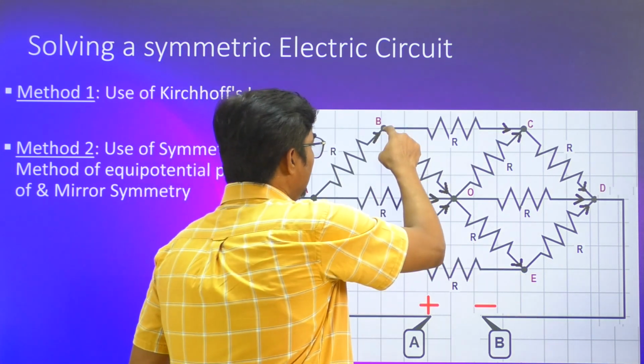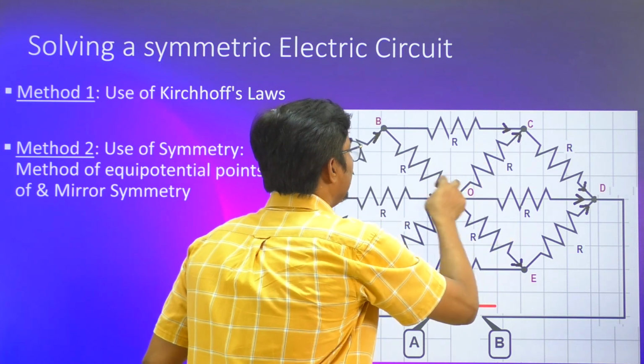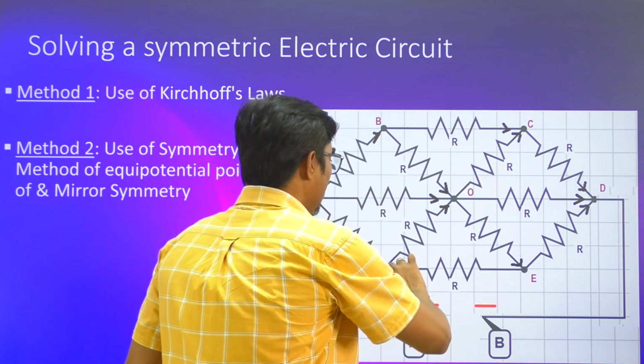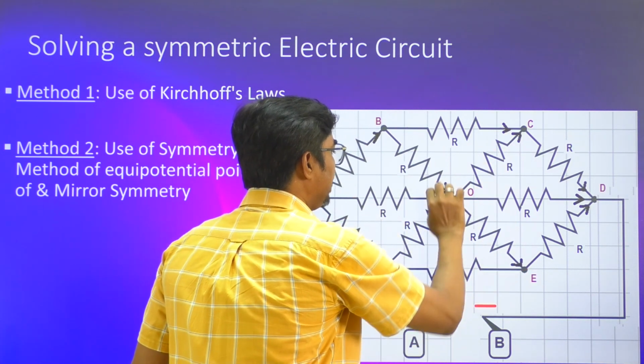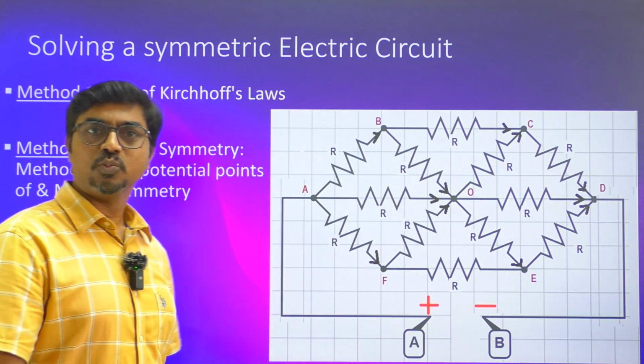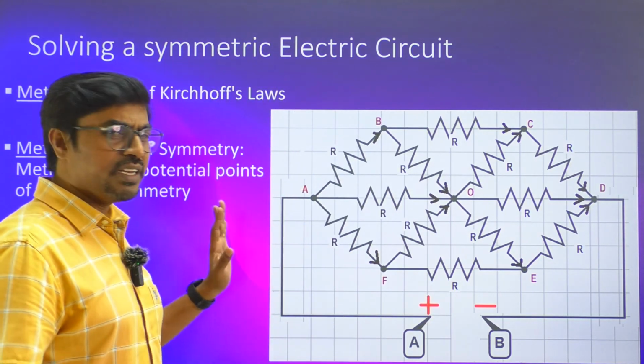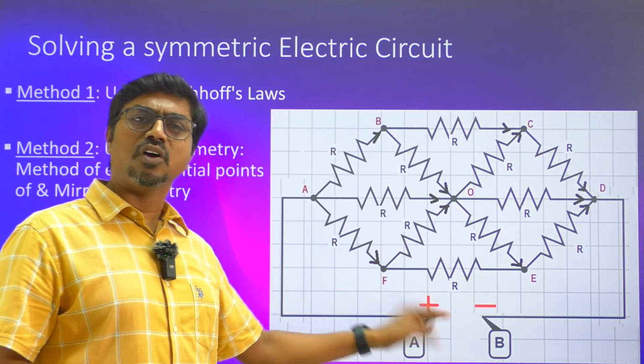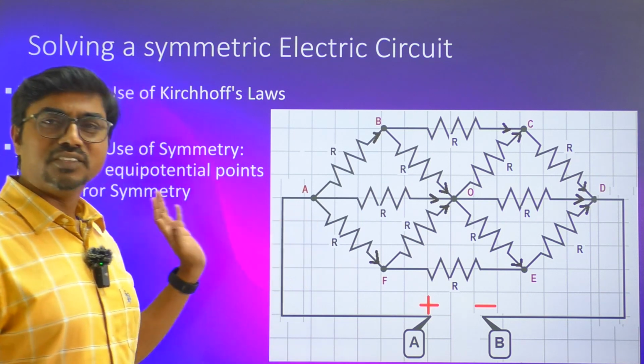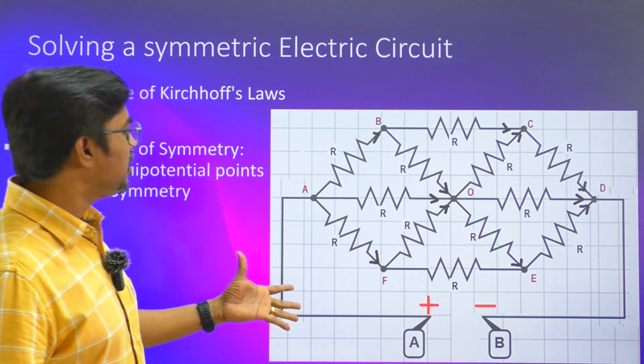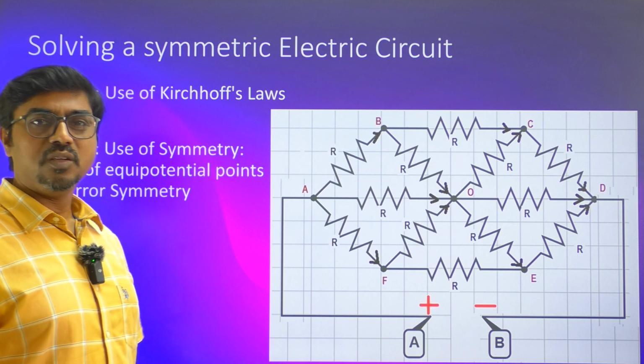Using that idea, these two can be connected together by splitting the junction, and these two can be connected together by splitting it. Once you split it, the problem becomes very easy. Even a 10th grade student can solve it using the idea of parallel and series combination. So such a complicated looking diagram can be solved easily by using symmetry.